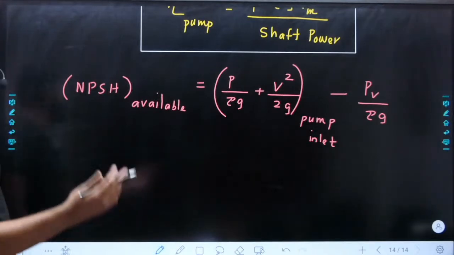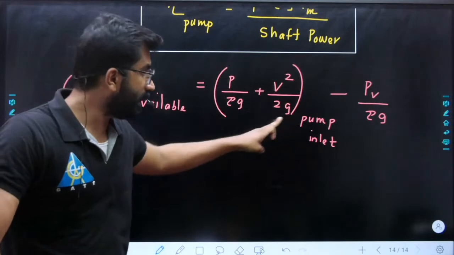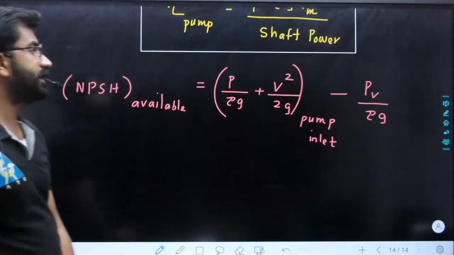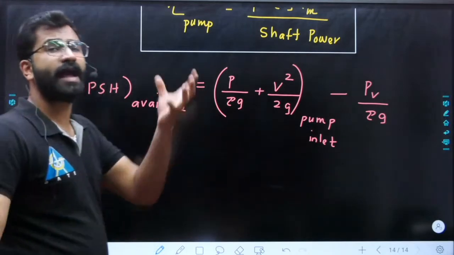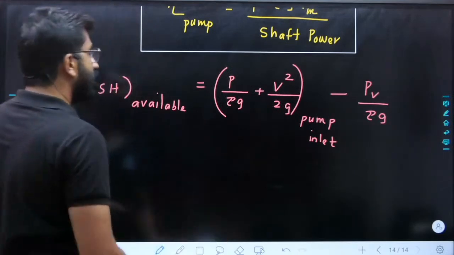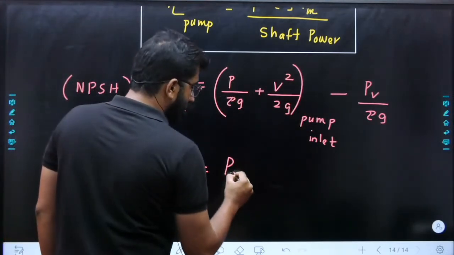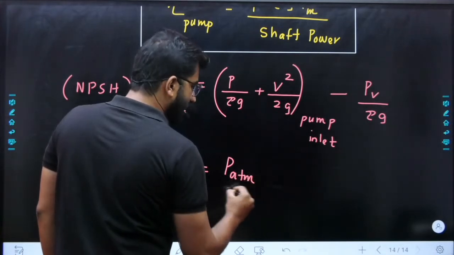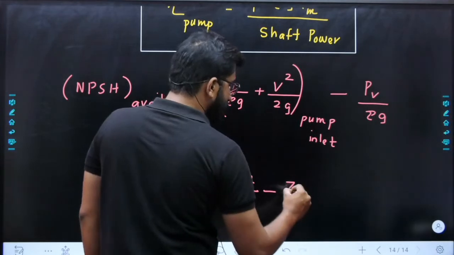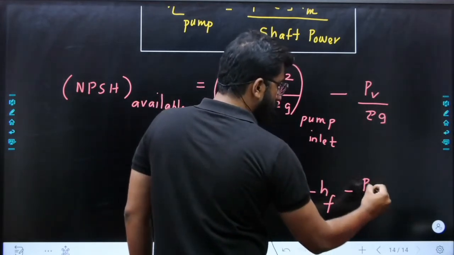So based on the question given to you, by using Bernoulli, you should be able to write the pump inlet stagnation pressure. If you are taking water from a well, from a lower reservoir, we can write this term as P atm by rho g minus Z2 minus HF, then this term P V by rho g. By applying Bernoulli, because I have already solved this, that's why I am writing it.